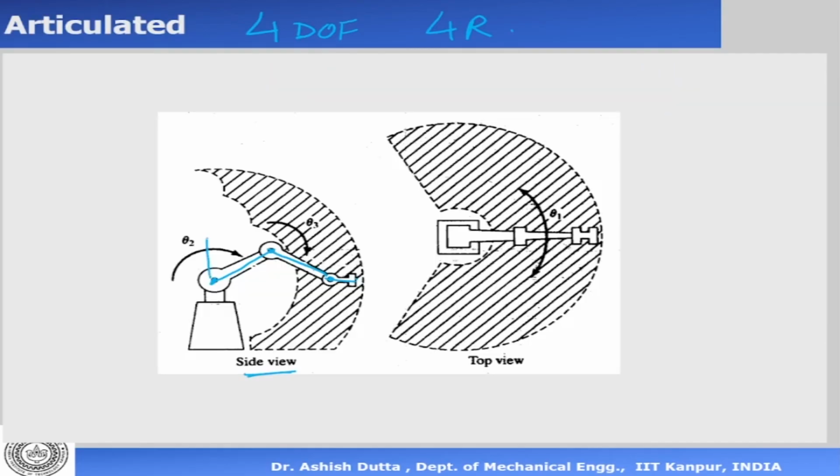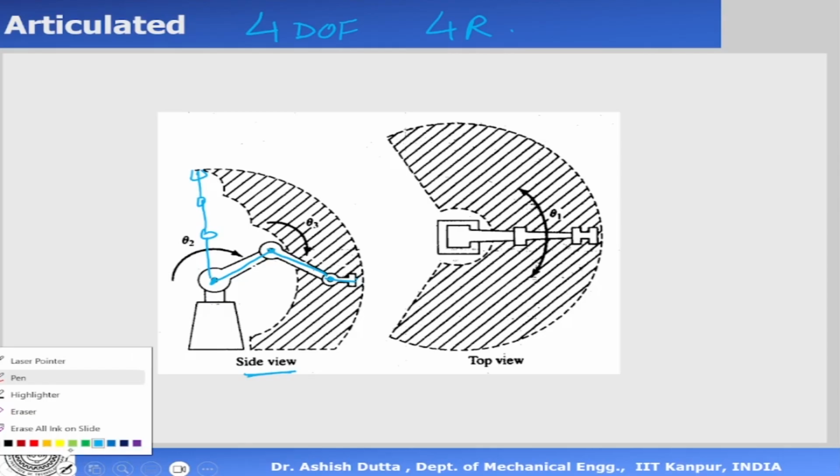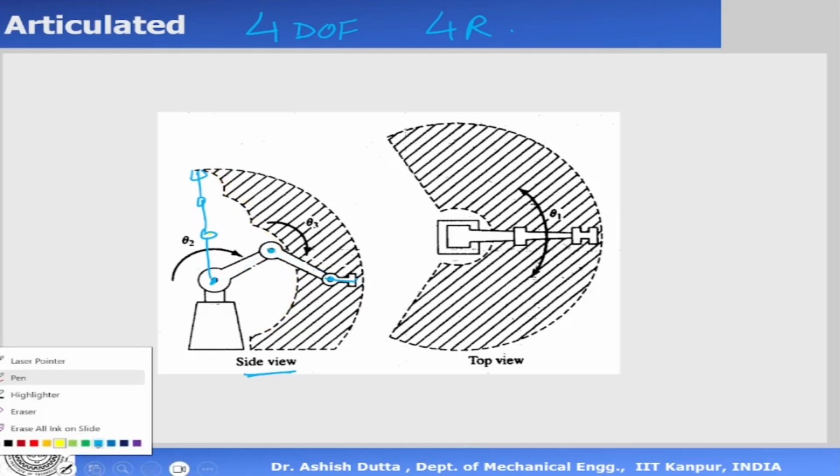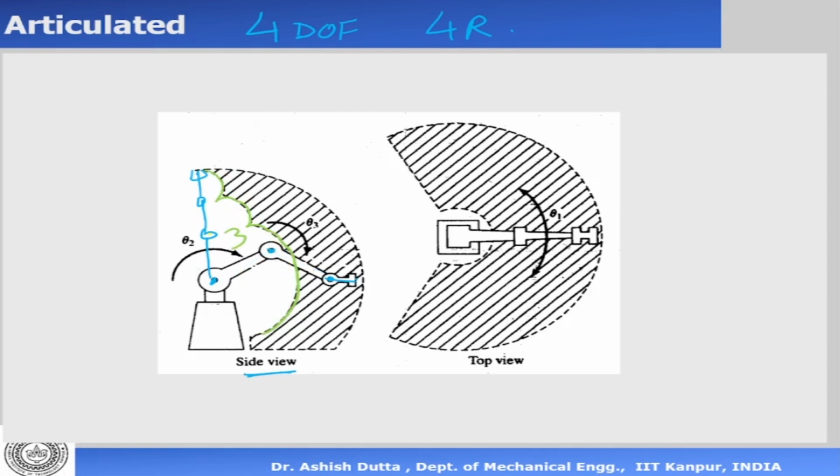So if I draw the work volume, what will it be like? First, I'm going to move this one, then I move the second one, then I move the third one. So there are three out there. Okay. So we said that if there are 3 degrees of freedom, then there'll be 3 circles in there. So there is one here, another one there. So there are 3. On the outside, it's always one circle, L1 plus L2 plus L3, whatever